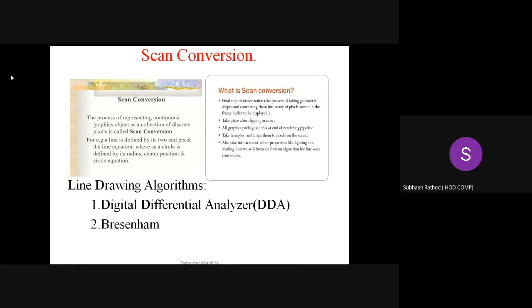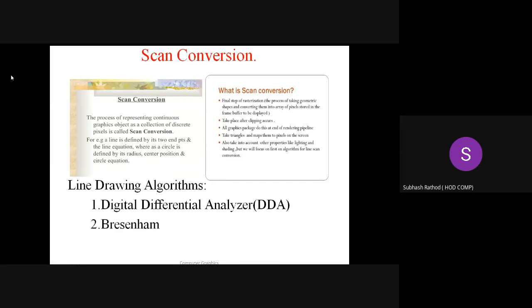representing continuous graphical objects. Graphical object means anything you can see. The process of representing a graphics object as a collection of discrete pixels is called scan conversion. Discrete means having certain finite values.